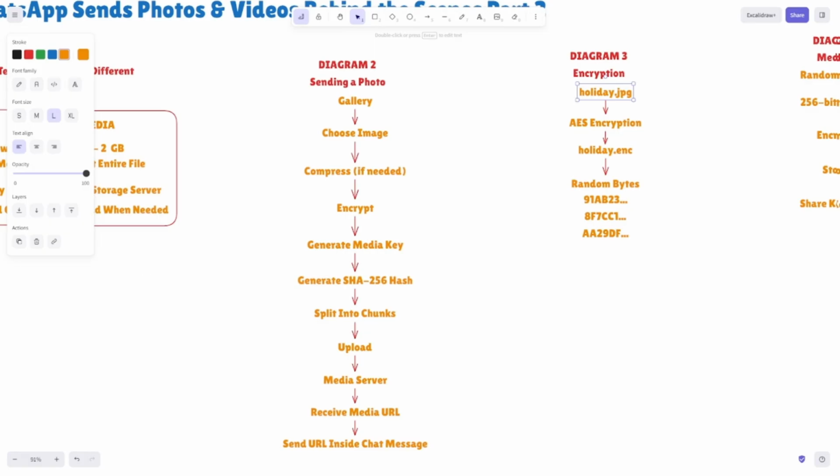The encrypted version looks like random information. Even WhatsApp media servers are designed to store the encrypted file rather than the readable file. This is why WhatsApp says your media is protected using end-to-end encryption. Because the WhatsApp server cannot look at your image or any other kind of document. The server stores these encrypted parts, not your actual photo.